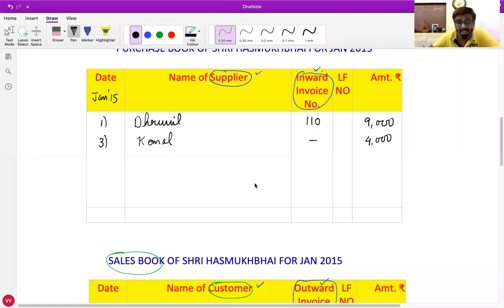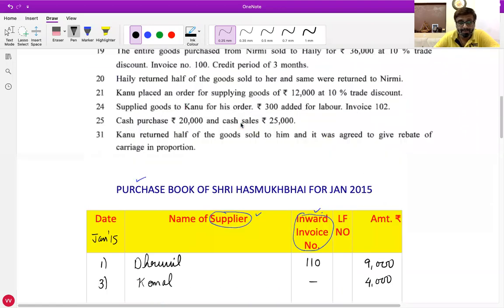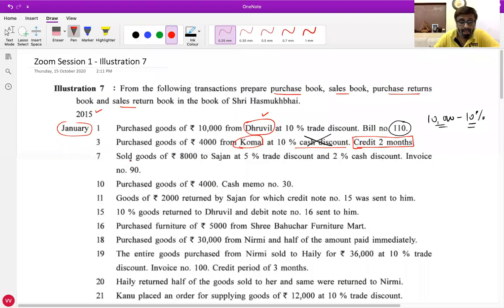Okay. Next, I'm reading the next. Raise your hand who will tell me how to record the next transaction. Sold goods of rupees 8,000 to Sajan at 5% trade discount and 2% cash discount. Invoice number is 90. Garia Doshi from Subhanpura. Yes, go ahead.